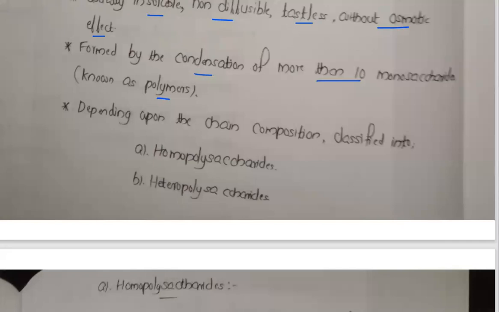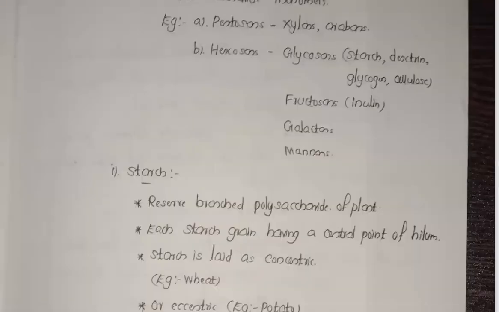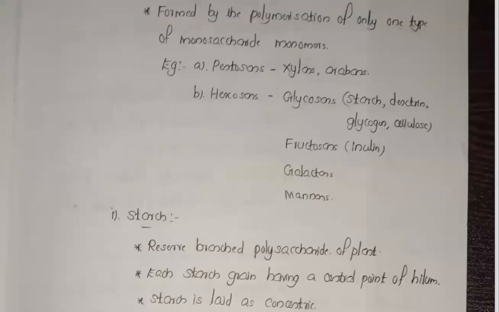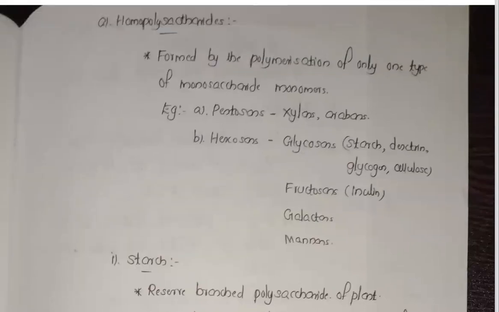Depending upon chain composition, two types are there: homopolysaccharides and heteropolysaccharides. Homopolysaccharides are formed by the polymerization of only one type of monosaccharide monomer. So polysaccharide means more than one monomeric unit of monosaccharides, but if all the monosaccharides are of the same type, it is a homopolysaccharide.